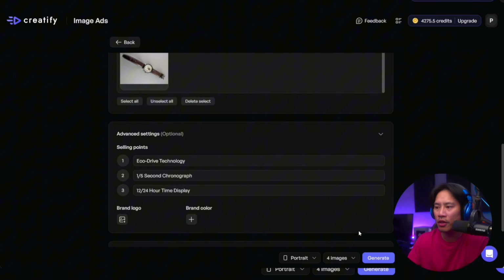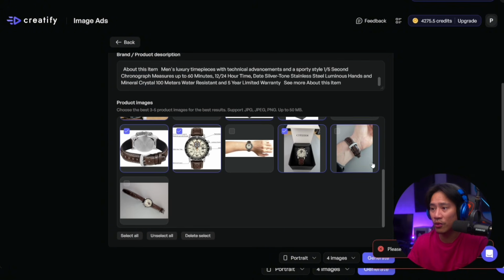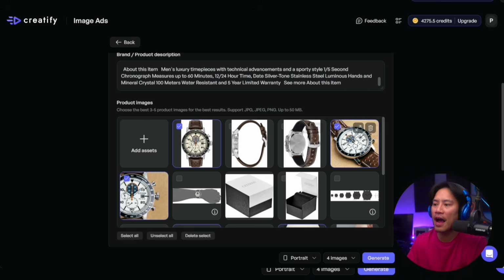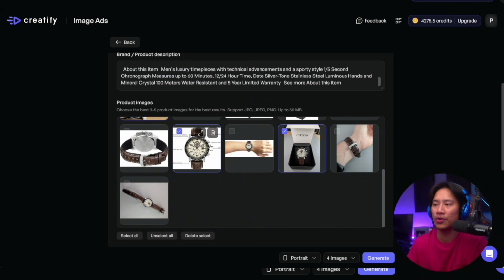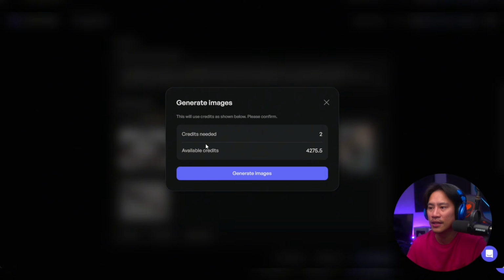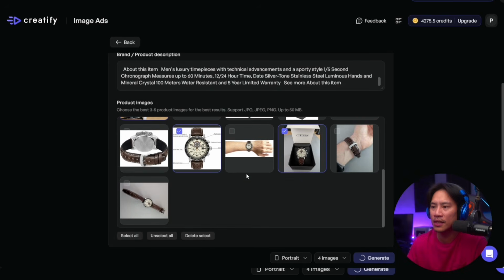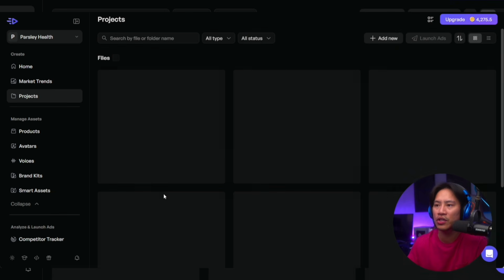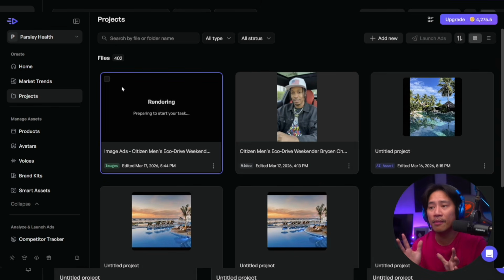Now, once you have all those, you could click on generate. All right, hold on. Oh, no more than 5. Okay, so we are going to check 5 of the images, the ones that you just really like. Okay, so those are the ones that I took, and then click on generate. Okay, so it's gonna tell you generate images. All right, credit needed, 2 available credits. You have all in there. Okay, so it's going to generate that image for you. So image ads. All right.